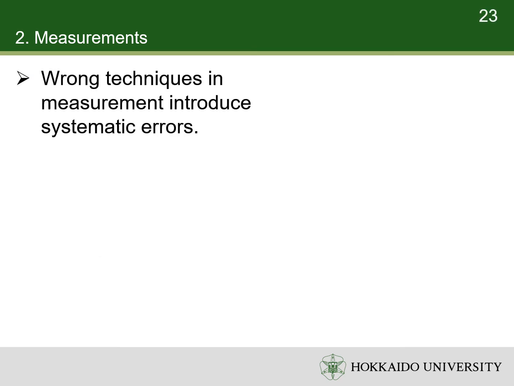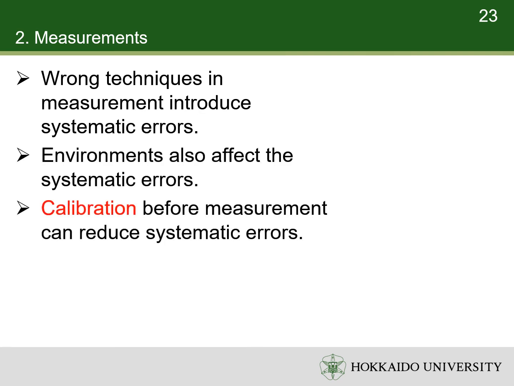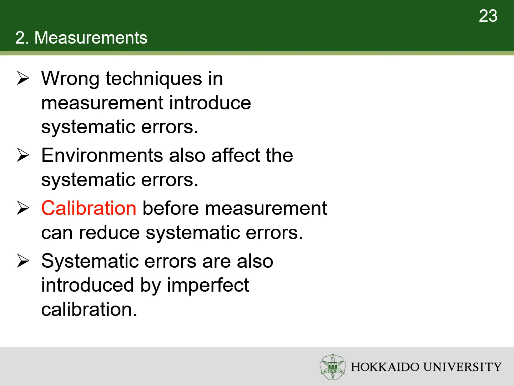As we have seen, wrong methods in measurement introduce systematic errors. The environments also affect the systematic errors. The systematic errors can be reduced by calibration before measurement, but imperfect calibration may also introduce systematic errors.